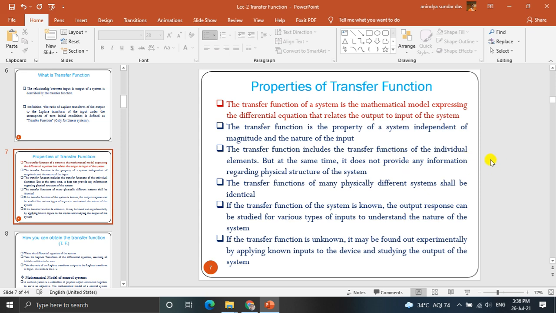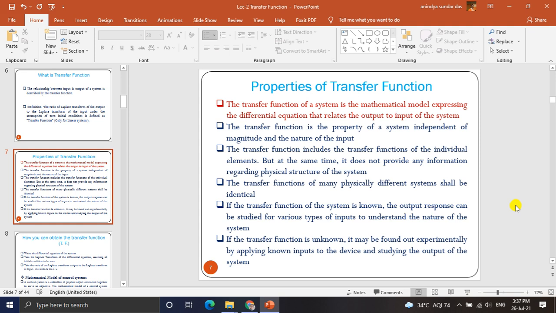And it can have many transfer functions. So many blocks can be there, connected together to achieve some particular objective. In that case what we are doing is finding out the output to input relation. The transfer functions of many different physical systems can be different or can be identical. If the transfer function of the system is known, then the output response can be studied for various types of inputs to understand the nature of the system.